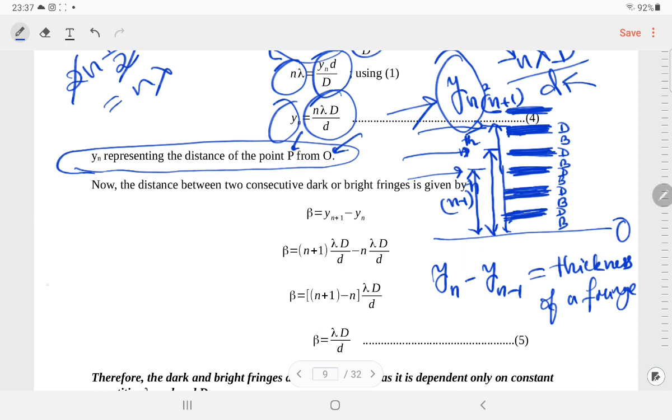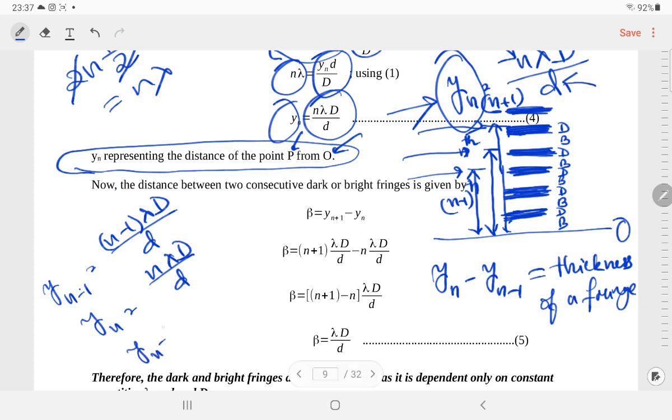That means yn minus 1 means n minus 1 lambda capital D by small d. Yn means n lambda capital D by small d. So if I do yn minus yn minus 1, it will be lambda D by small d.